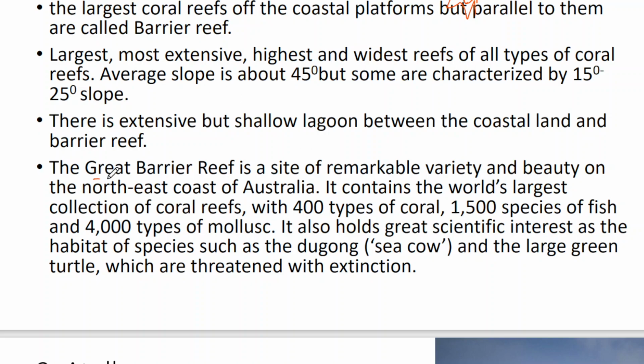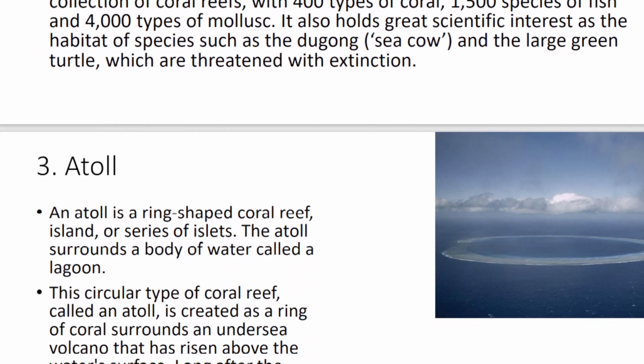The example is the Great Barrier Reef in Australia. These barrier reefs are also very important for marine animals. Several fishes and several types of mollusks can be found there, and it provides a good habitat for different kinds of marine plants and marine animals. So this is about the barrier reef.